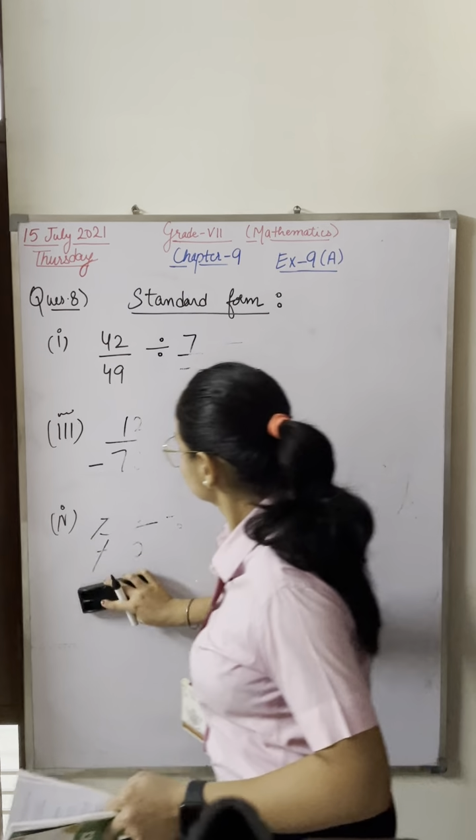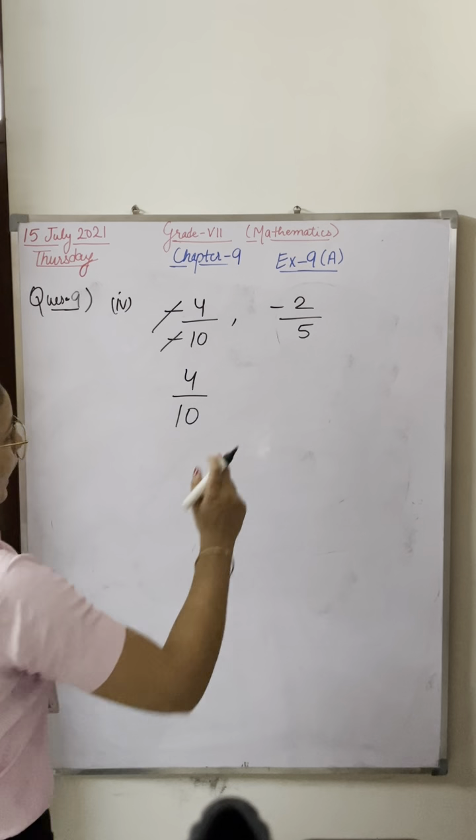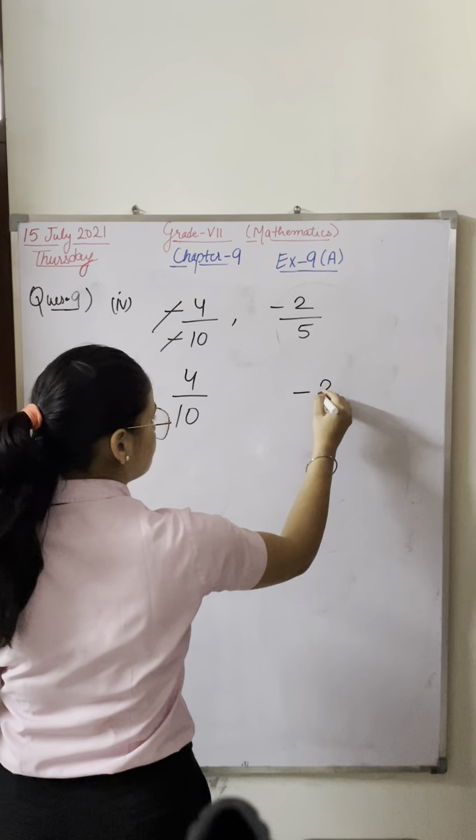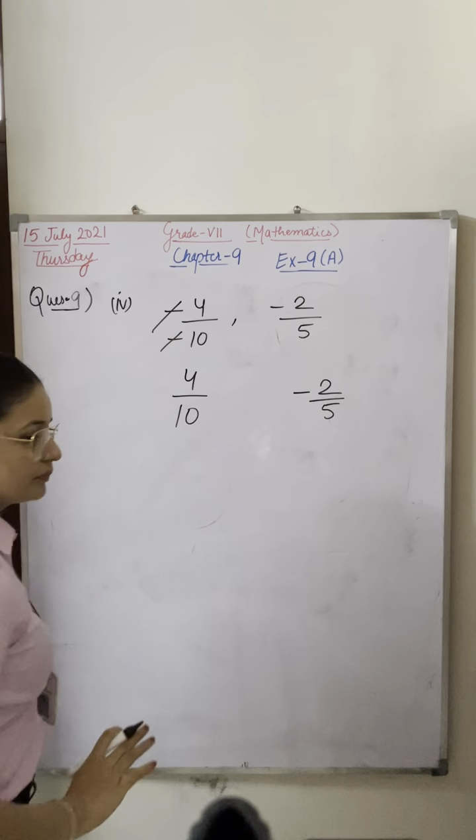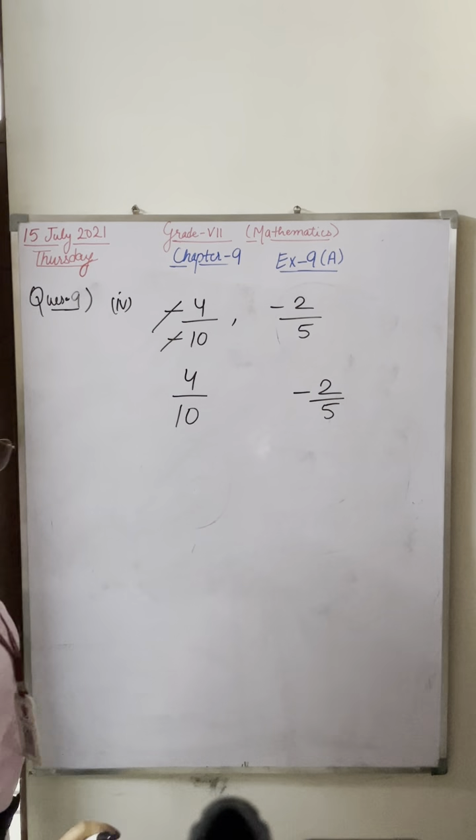The question is minus 4 upon minus 10 and minus 2 upon 5. Now please tell me, in minus 4 upon minus 10, minus and minus will be cancelled. This is positive, yes or no? And here the minus sign is there, which means the minus sign is common for both. So this is positive, this is negative.